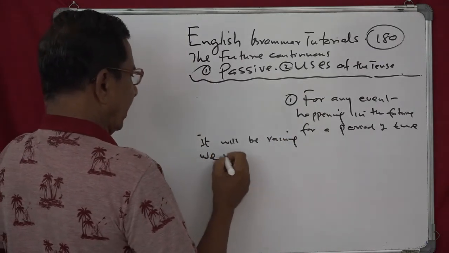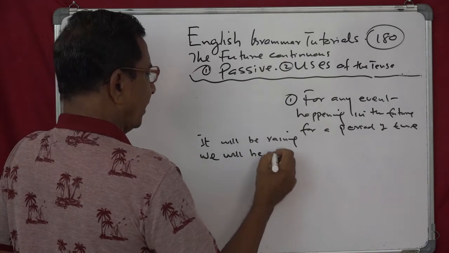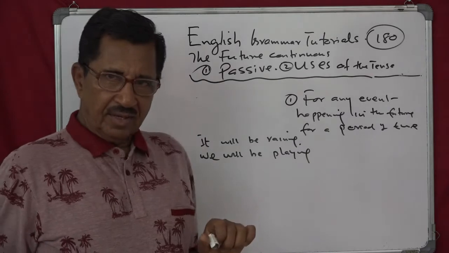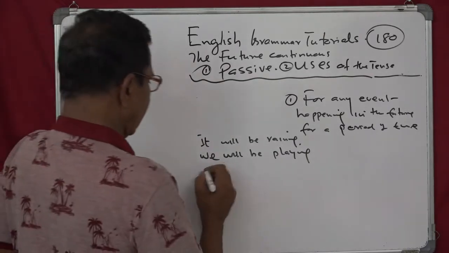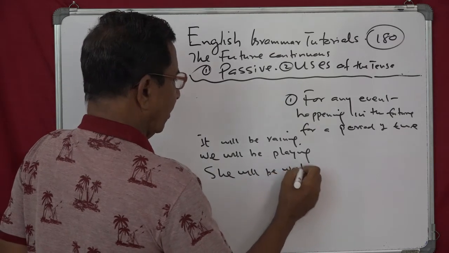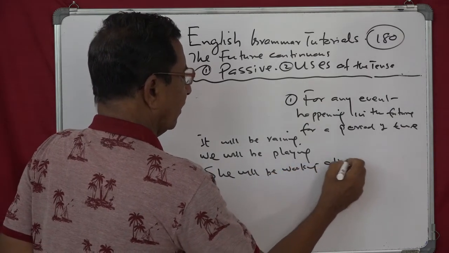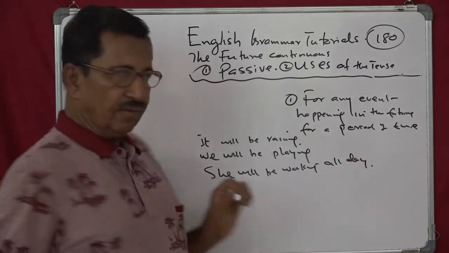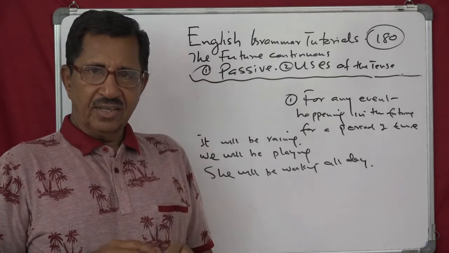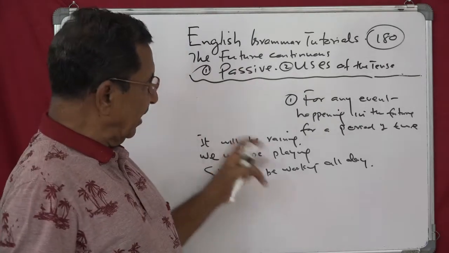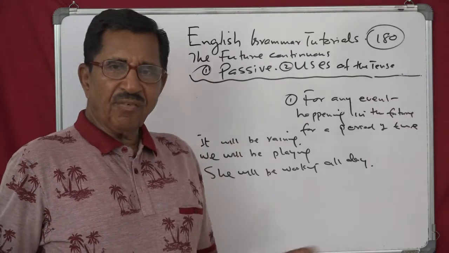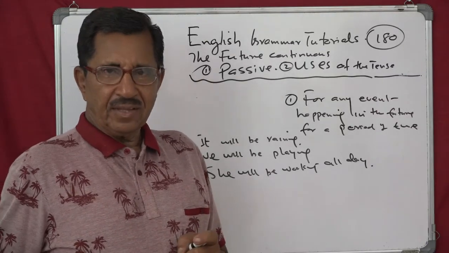We will be playing basketball. She will be working all day. We will be studying for examination. So, for any event happening in the future, and also it should last for a period of time.